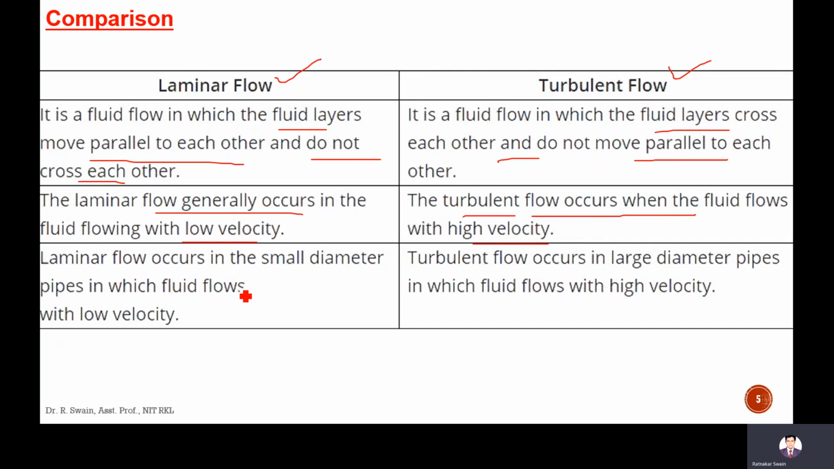Laminar flow occurs in small diameter pipes in which fluid flows with low velocity. Reynolds number R is rho V d by mu. So R depends upon this V and d. If V and d increase, then the R value increases. Therefore, for laminar flow, the velocity is low and it occurs in a less diameter pipe. In laminar flow, the R value is less. In turbulent flow, the R value is more because the velocity is more and it occurs in a large diameter pipe.